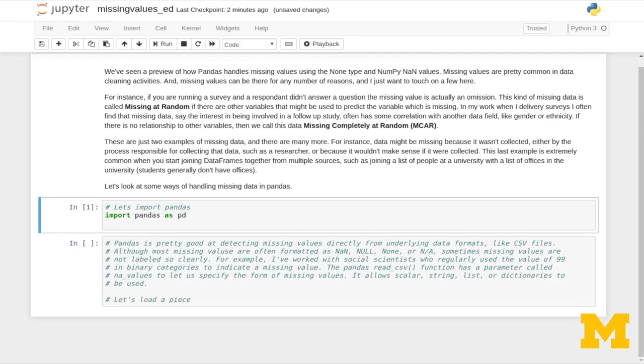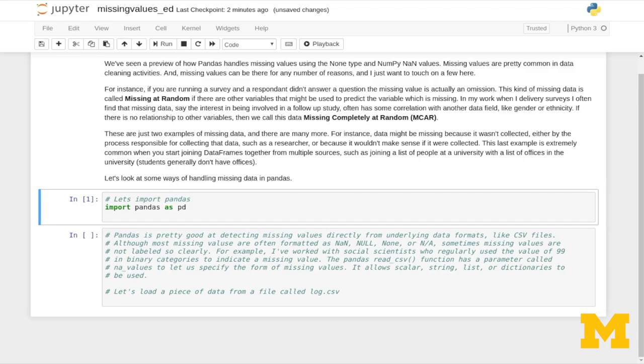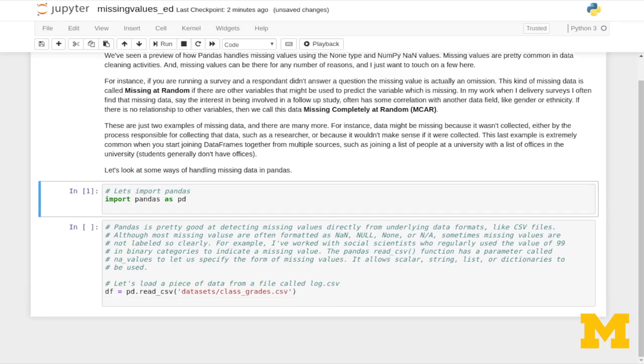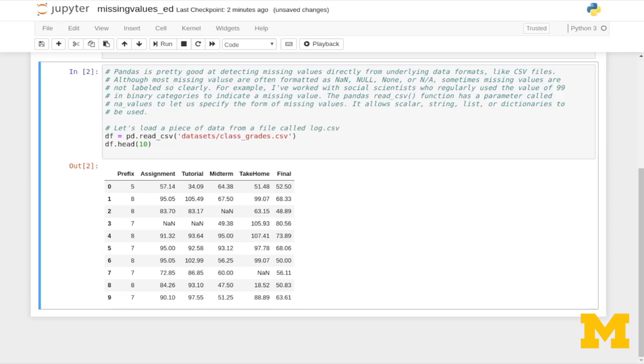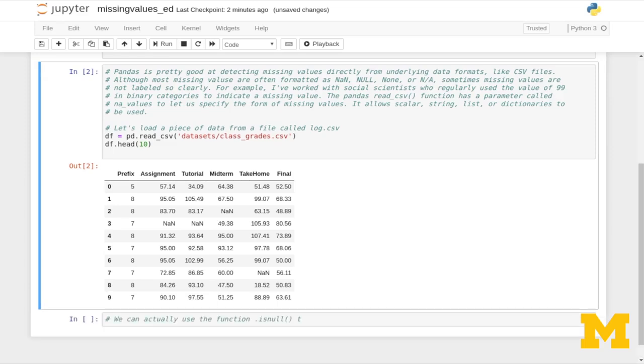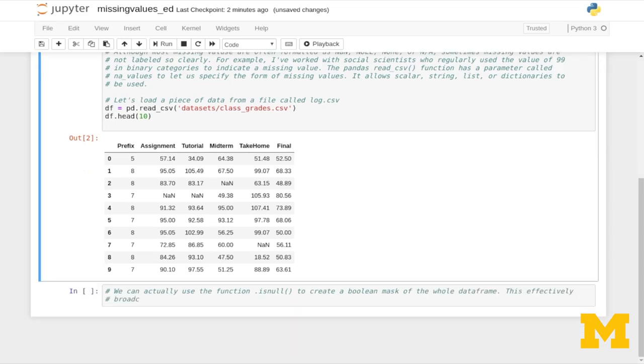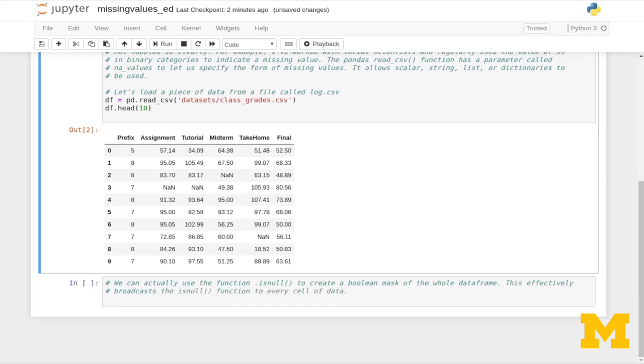So let's load a piece of data from a file called log.csv. So df equals pd.read_csv, and we'll say datasets. Actually, we'll use classgrades.csv. And if we do df.head and we pass in 10, we can see the top 10 rows. We can actually use the function isnull to create a Boolean mask of the whole data frame. This effectively broadcasts the isnull function to every cell of data. So we'll say mask equals df.isnull.